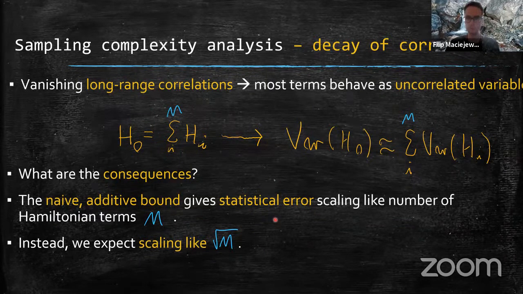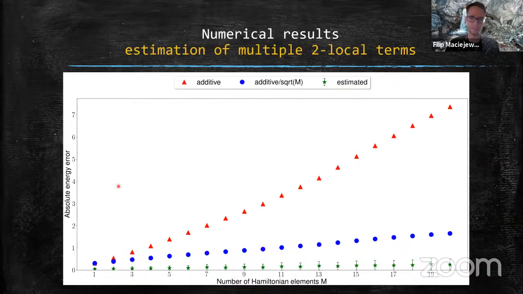And I will show you some plot with numerics. Here you can see absolute energy error, this time not divided by the number of qubits. And here I varied the number of Hamiltonian elements. Again, each data point is an average over a number of Hamiltonians. What I want you to look at is that the red points are the additive naive error bound. This is what we would expect from uncorrelated variables, more or less. And this is what actually happens in the numerics. So it seems that it actually works even better than the uncorrelated variables in practice.